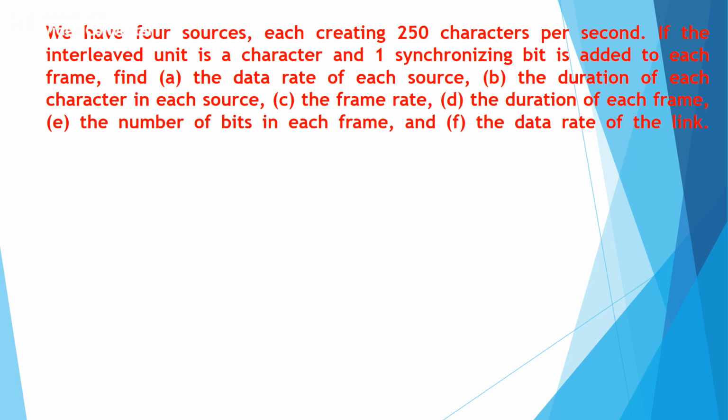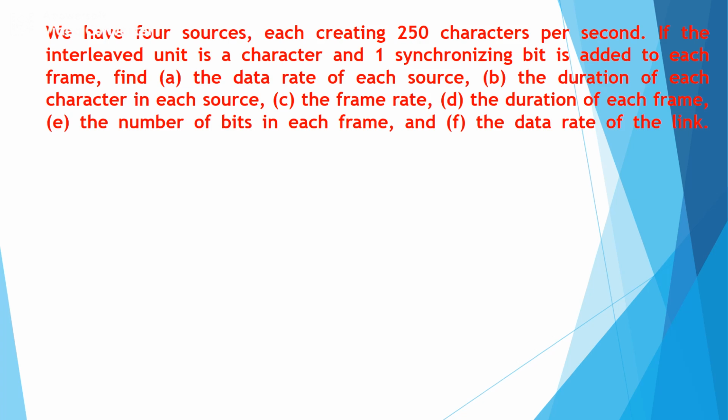We have 4 sources, each creating 250 characters per second. If the interleaved unit is a character and 1 synchronization bit is added to each frame, find the data rate of each source, the duration of each character in each source, the frame rate, the duration of each frame, the number of bits in each frame, and the data rate of the link.